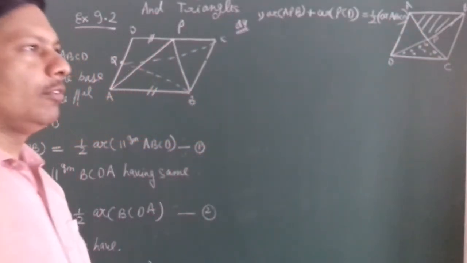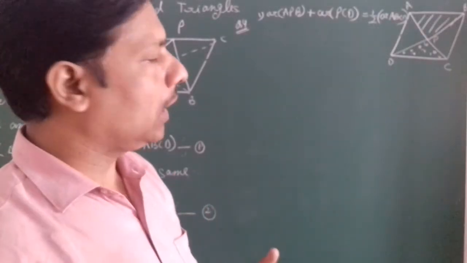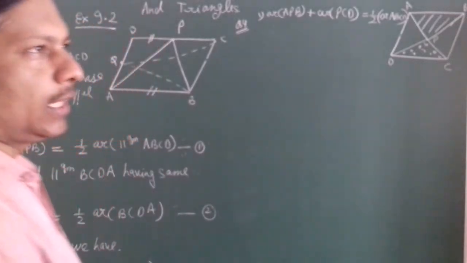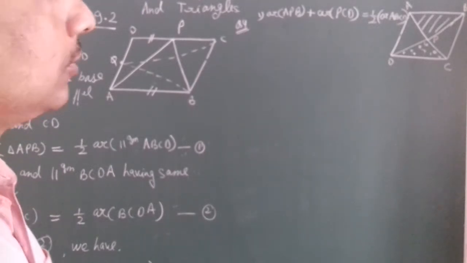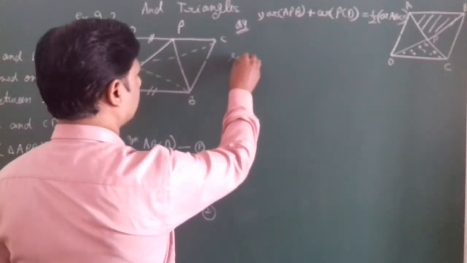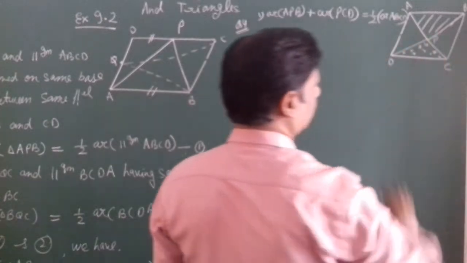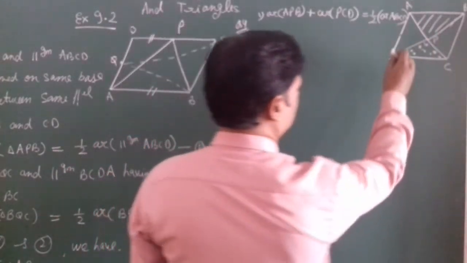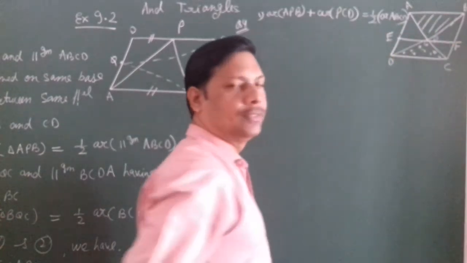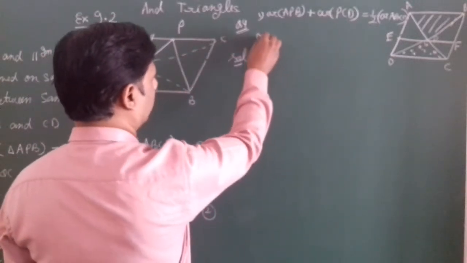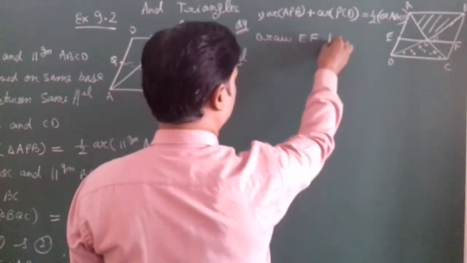For this we will use the property that when a triangle and parallelogram are formed on the same base and between the same parallel lines, the area of the triangle is half the area of the parallelogram. See, for this we have to construct a line through P that is parallel to both lines. Give it the name EF. Then you have to write here: draw EF through P.